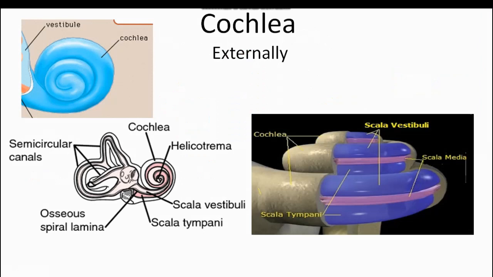So first we will talk about the cochlea, how it looks externally and what its features are. So let's understand the cochlea. See this cochlea, it is conical in shape, like the shell of a snail. You know the snail, so its shape is like a shell of a snail.